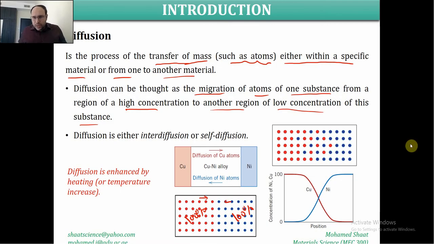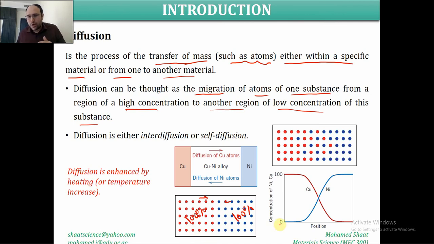Alright, so for example, if we consider this figure for further demonstration, as shown here, the nickel is 100% over this side, and the concentration is decreasing to be 0 over the other side. Before diffusion, this is after diffusion. Before diffusion, this side was completely 100%, and directly you're going to have 0% over the other side.